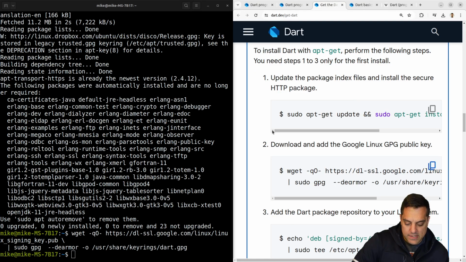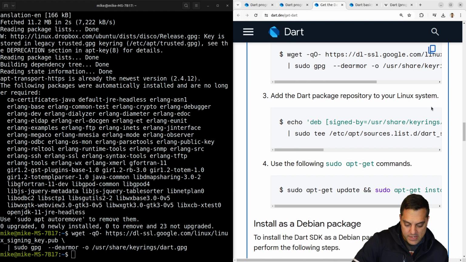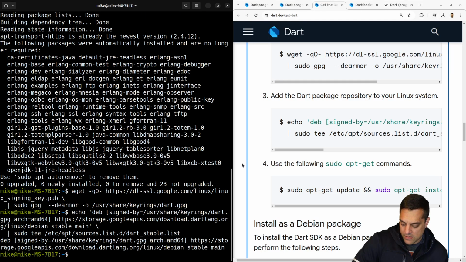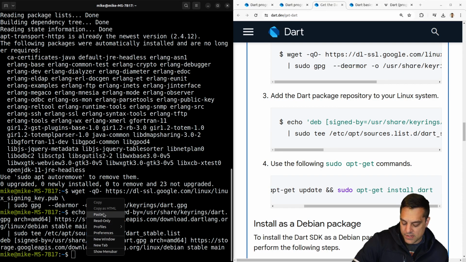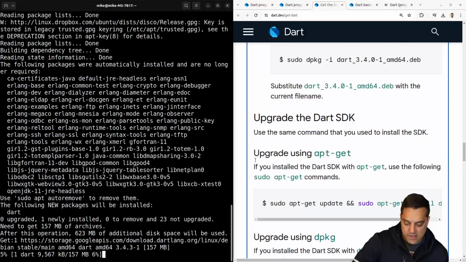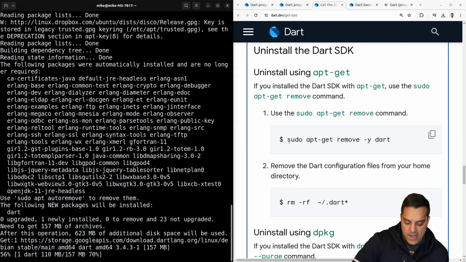Try to keep my Linux up to date here. That's always a good idea. So let's see. Okay, so they trust my system here with whatever. Let's see here. Just kind of give it a quick look here. Okay, we're gonna add that to our packages to search from our repository, and now we're gonna install Dart. Okay, then we got the SDK and so on, and how to uninstall.